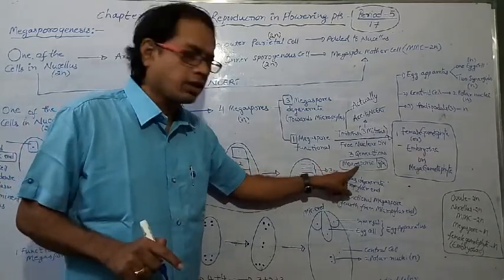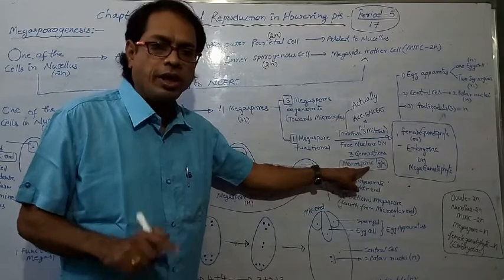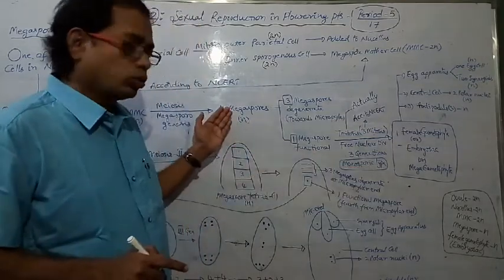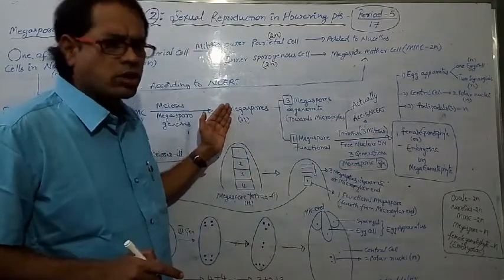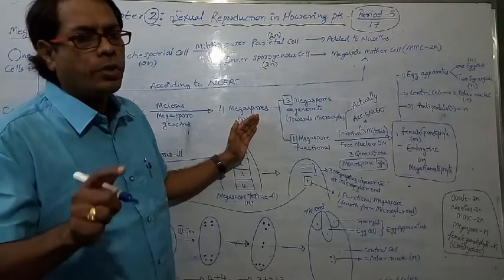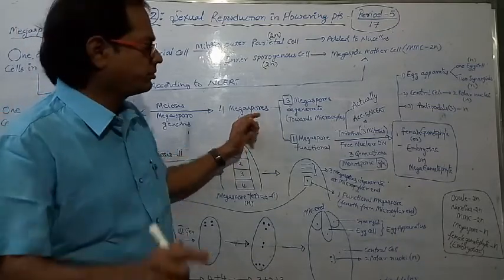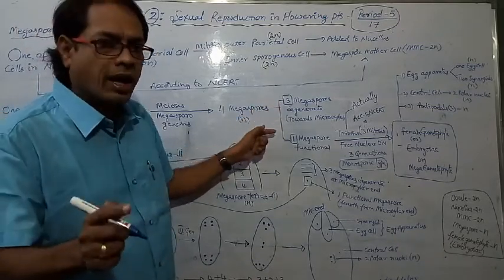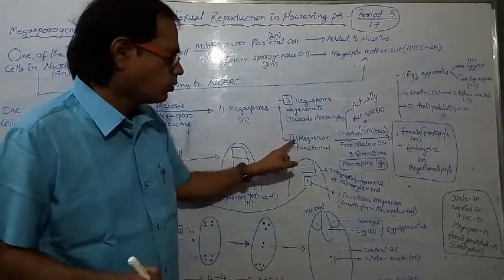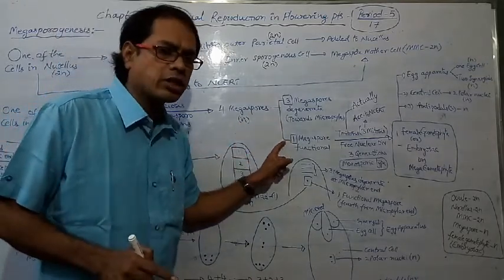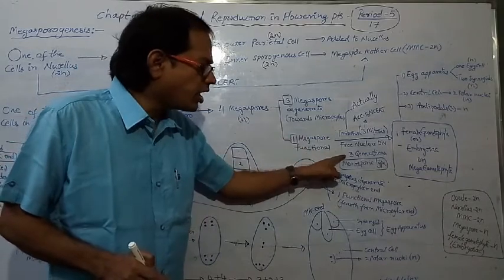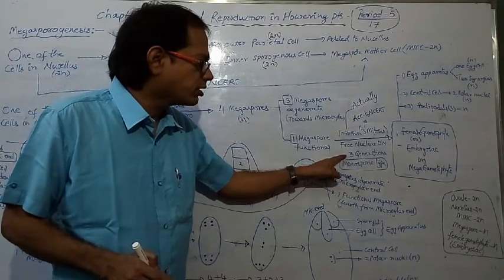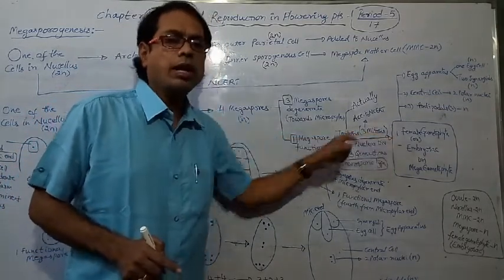Mono means one, sporic means megaspore. Though 4 megaspores are formed, how many degenerate? 3. How many are functional? 1. That one functional megaspore in 3 generations develops into the female gametophyte.